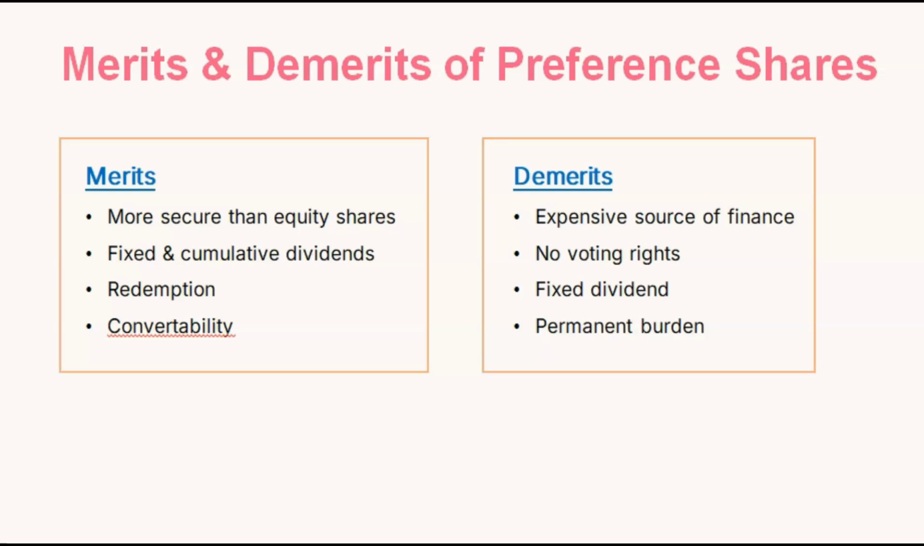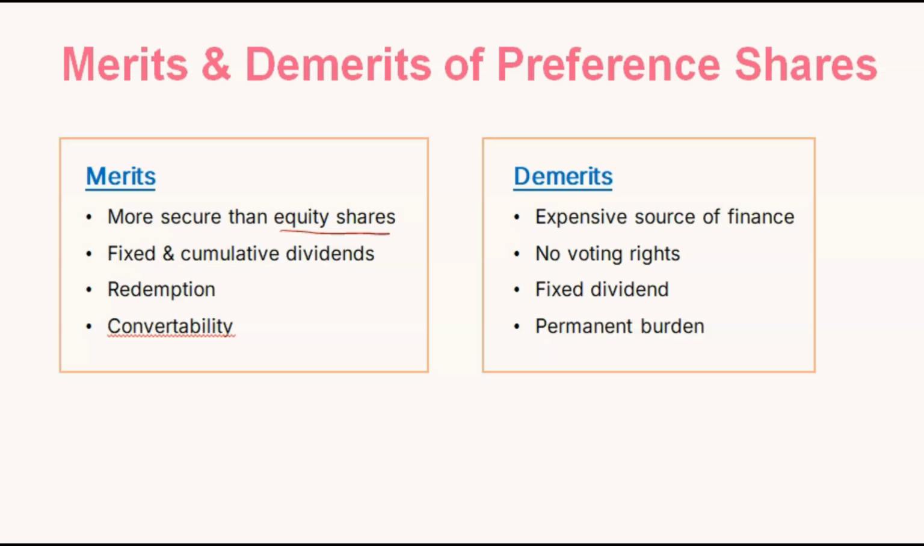So they are more secure than equity shares. As I have told you, equity shares are very risky: after distribution of profits to everyone, they will get a share in dividends, which can be more and can be less. There is no guarantee for that. But preference shareholders have a fixed rate, a fixed percentage of profits that they will get. So they are more secure than equity shares.